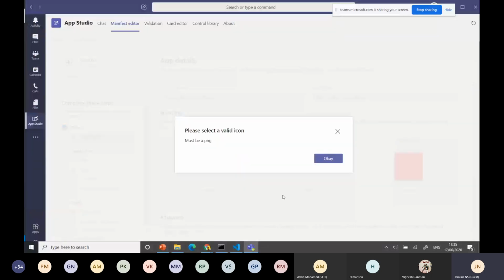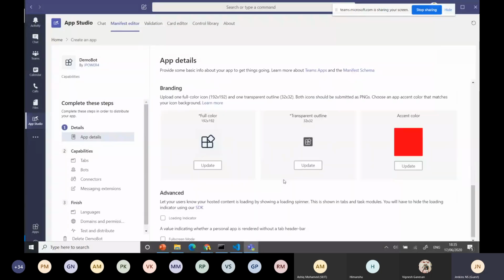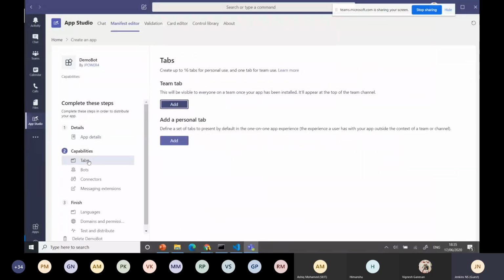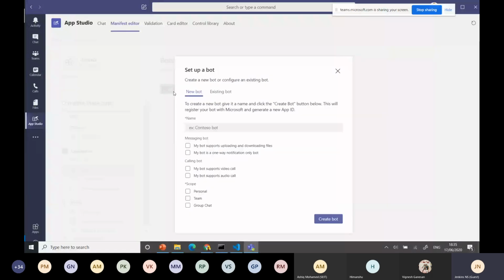Okay, I'll take these. Okay, a little bit small. You need to be careful about the size and upload it. These are the basic information. Then if you are planning for a tab, you can add a tab. What are the URL, the configuration URL you want, and where you want the scope, from team level or group chat like that, you can plan. Okay, and then one more thing is you can go for a bot. You can set up the bot here.